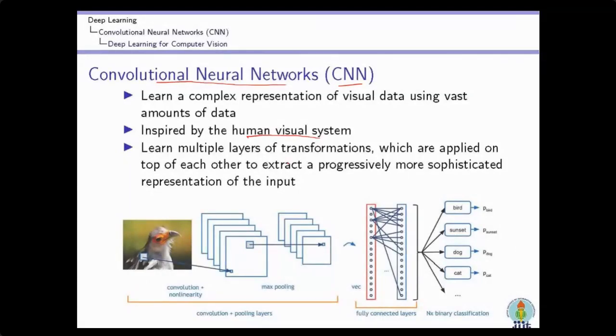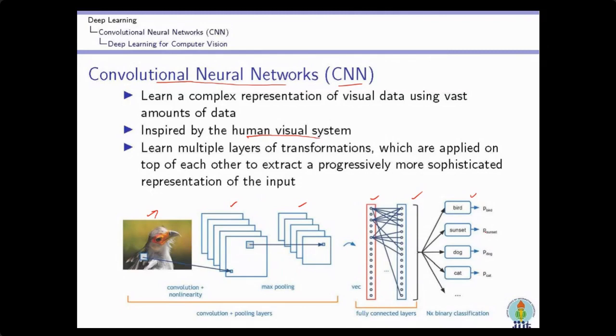Just like the simple dense deep neural network, this CNN also works in layers. We have a number of layers, and each layer has its own function. Here we supply an image as input to the first layer. Then the output of this first layer is given to the next layer, and so on. At last we have the output layer, which contains a number of neurons equal to the number of classes. Mathematically, if we compare, both operations are the same, but the architecture is different. Unlike the dense deep neural network, here we will use sparse connections.